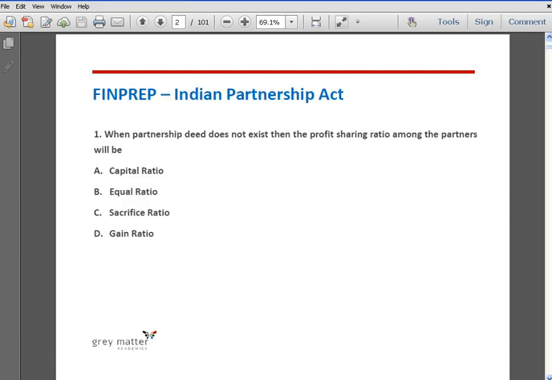Question number 1. When partnership deed does not exist, then the profit sharing ratio among the partners will be: option A, capital ratio; option B, equal ratio; option C, sacrificing ratio; and option D, gaining ratio. The correct answer is option B, equal ratio. When a partnership deed does not exist, then the profit sharing ratio shall be equal according to the Partnership Act 1932.